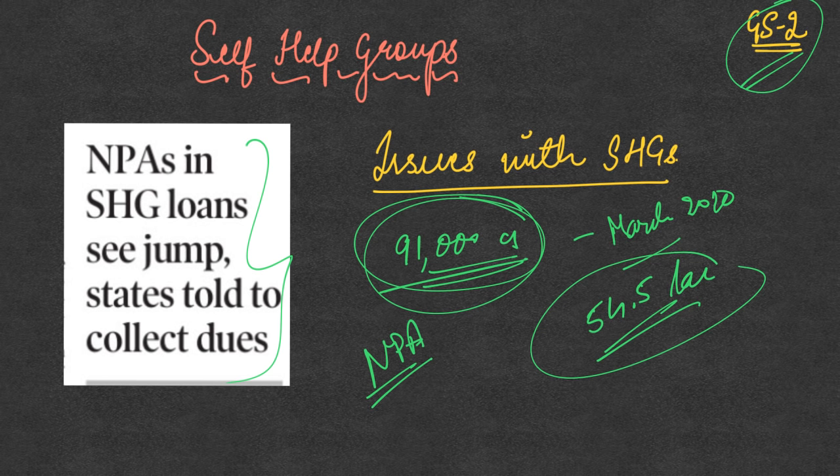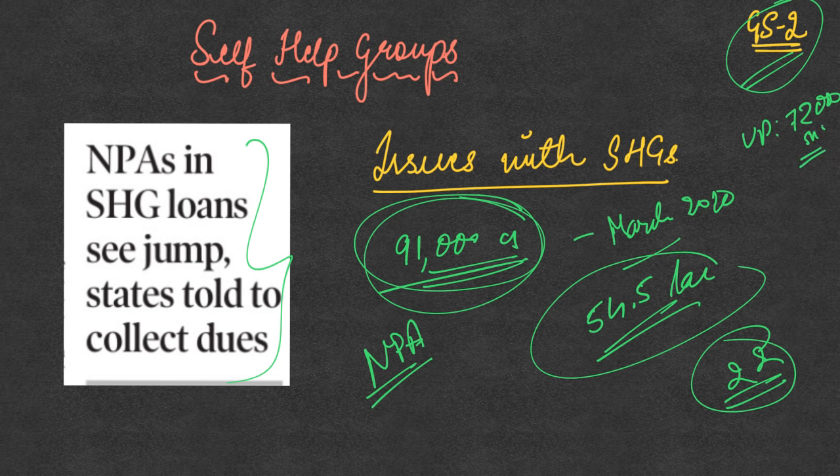So, one analysis shows that 22 states and union territories had a high ratio of non-performing assets for the loans that they have given to the SHGs. For 22 states, this NPA ratio was higher than the national average. To take a few examples, Uttar Pradesh has nearly 72,000 self-help groups.